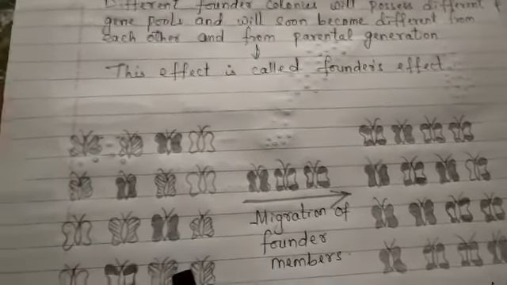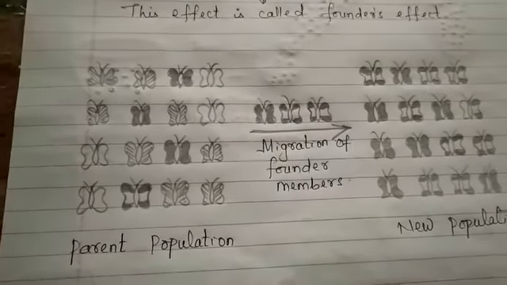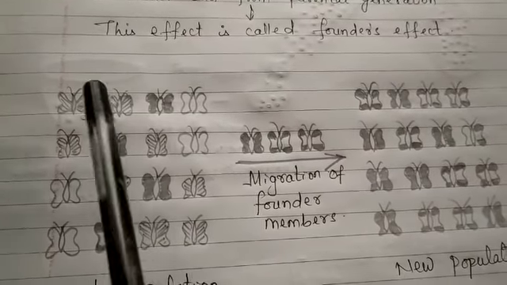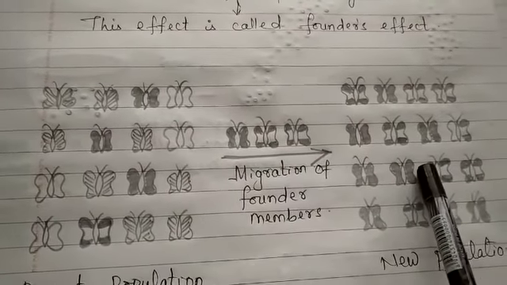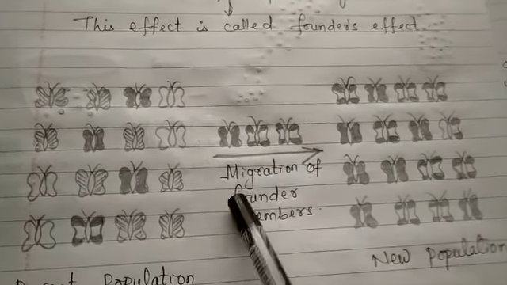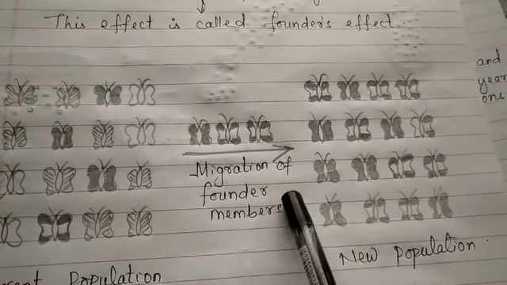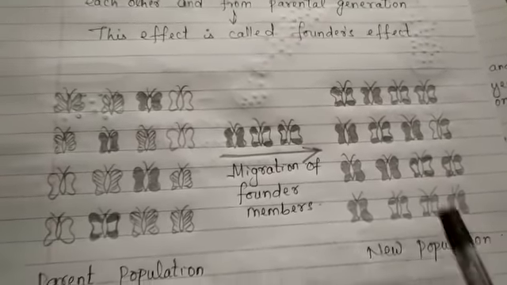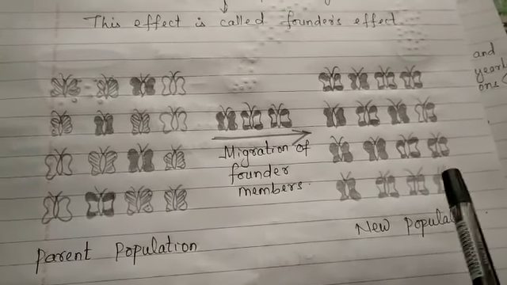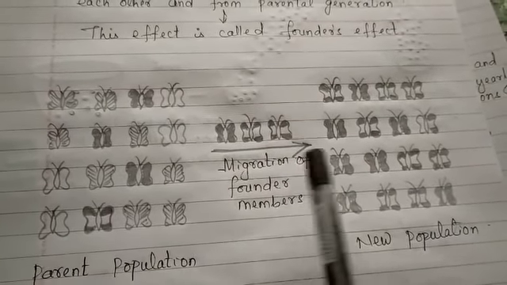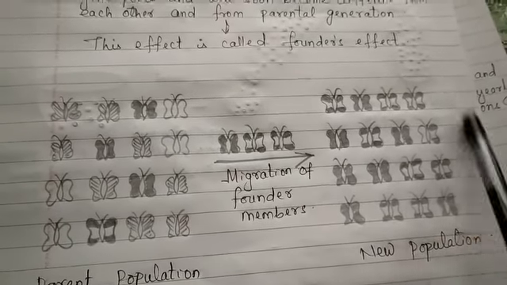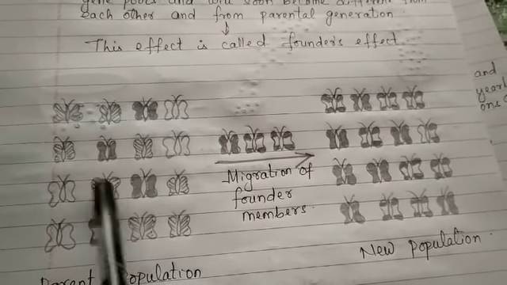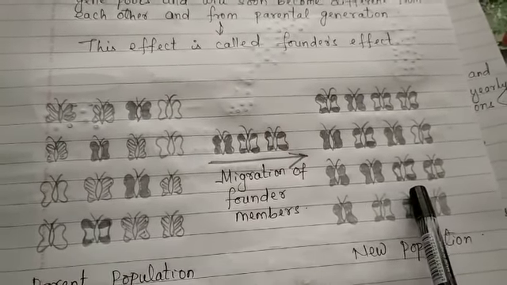So let us take one parent population. Here we have taken some butterflies with different patterns on their wings. When a few of these butterflies migrate to a new geographical area, they are called the founder members. These founder members undergo reproduction and increase in number to make a population. If you compare the parent population with the new population, we find only a certain type of individuals have been repeated here. Whatever genes were present in these other types of butterflies are not available in this new population.